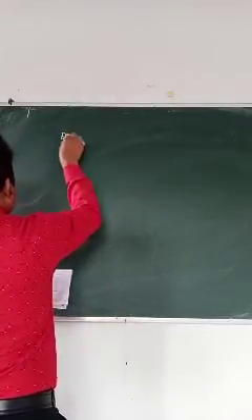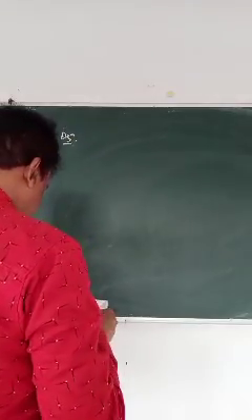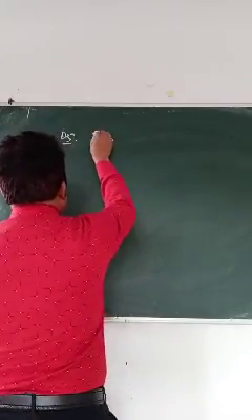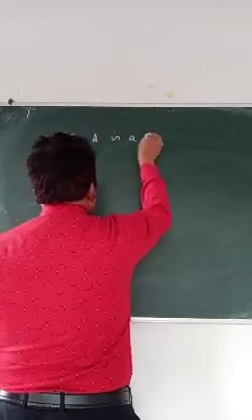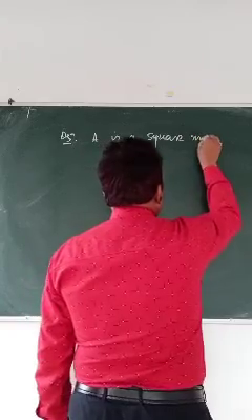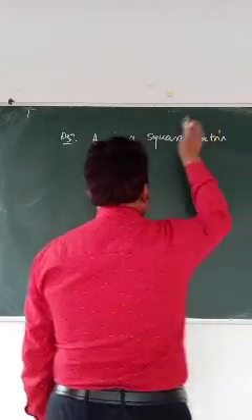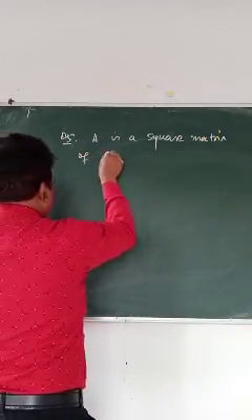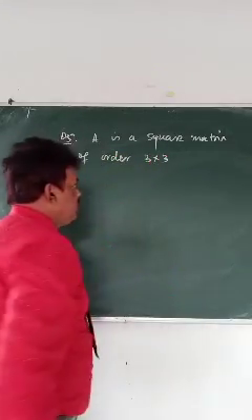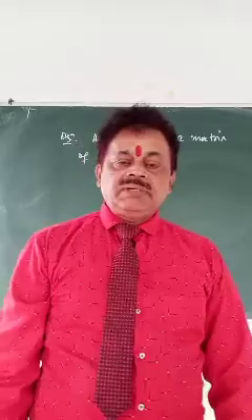Question 5. Suppose A is a square matrix of order 3 by 3. Remember, this kind of question I have already discussed with you.